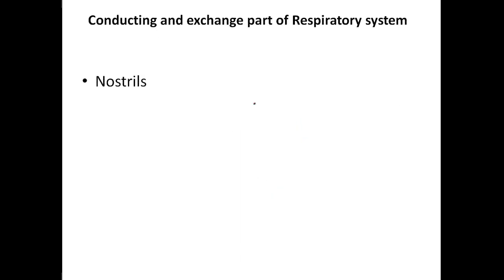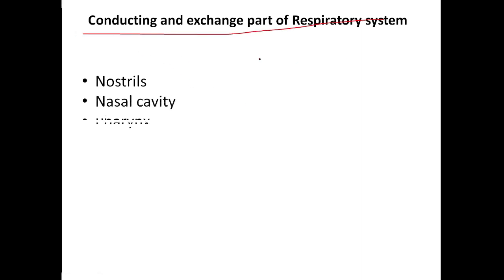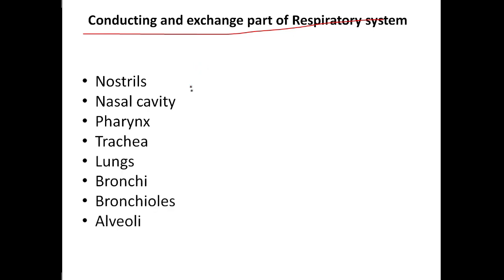The next very important thing is the conducting and exchange parts of the respiratory system. We know that so many organs are involved in our respiratory system. What are the organs involved in the conducting process? Conducting means just transporting. What are the organs involved in the transport of gases? And what are the organs involved in the gaseous exchange?